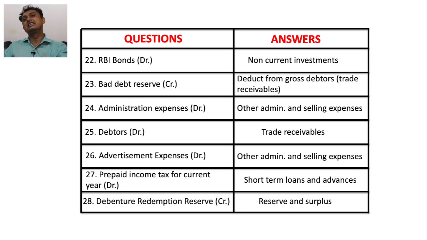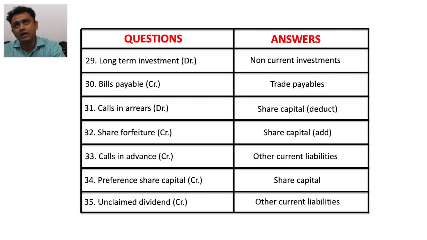Prepaid income tax for current year, obviously, it is short term loans and advances. Debenture redemption reserve, credit balance, is written down under the head of reserves and surplus. Now long term investment, more than 12 months, is written down under the head of non-current investment.